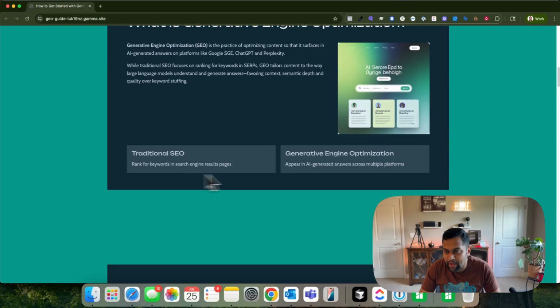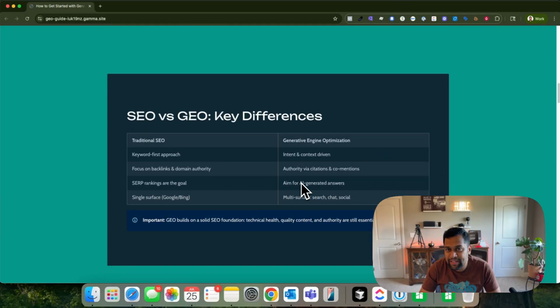Now, in terms of the key differences, as you can see, traditional SEO is keyword based, but GEO is intent and context driven. Think about this: because it's a large language model, the query can have multiple meanings and intents. It will probably also take into consideration the user's previous conversation and what they are intending to buy.